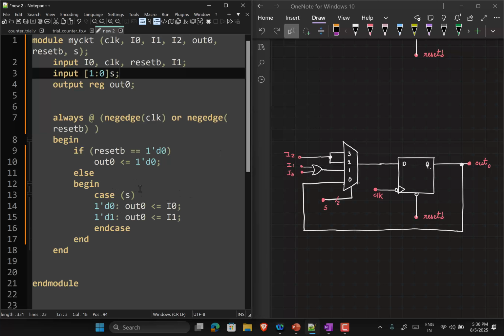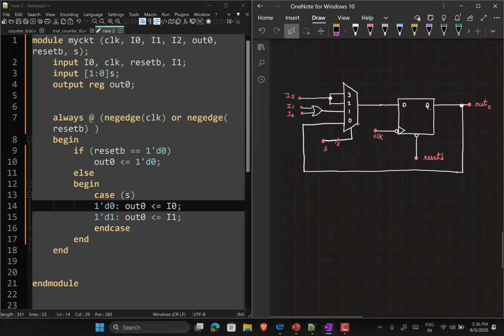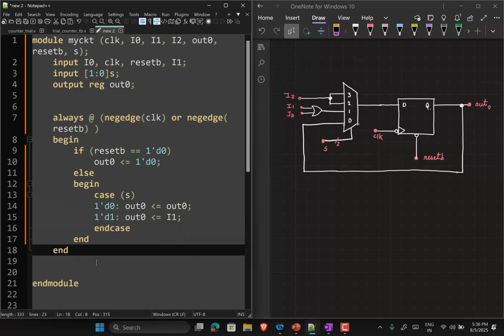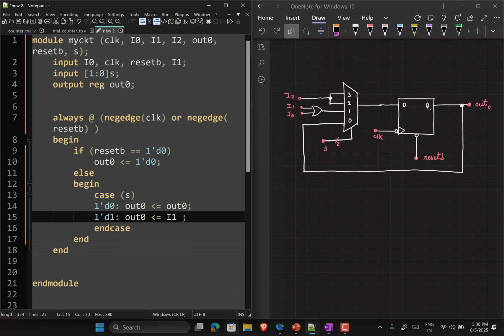Now I'll directly make changes here. So case S, if it is 1'd0, what is the value? So this is out 0. If it is 1'd1, I1 or I0.